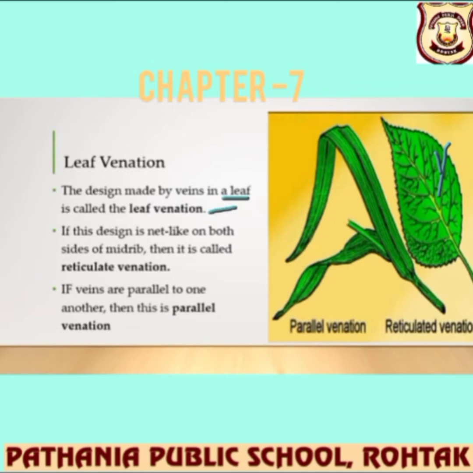If the design is net like on both sides of the midrib, then it is called reticulate venation. What I told you, if this design is a net like structure, with no particular figure, no particular distribution, and it is all distributed like a net, then we can say that this kind of venation is reticulate venation.